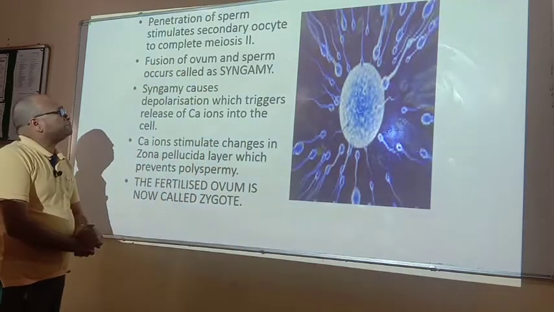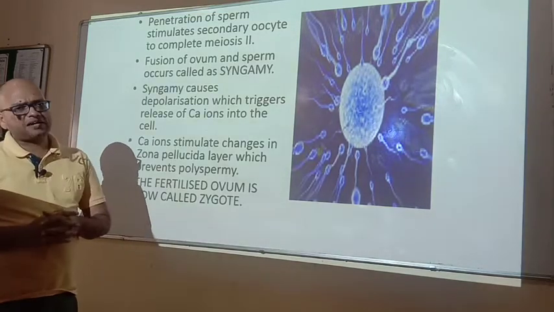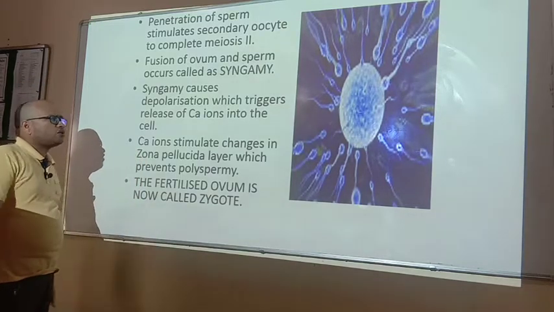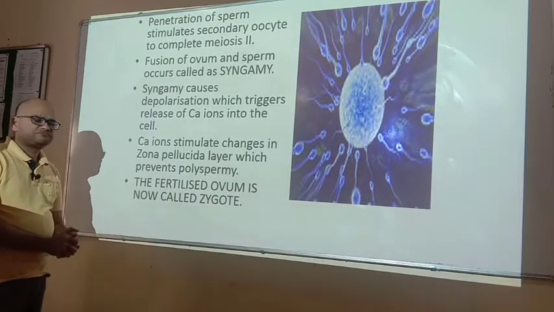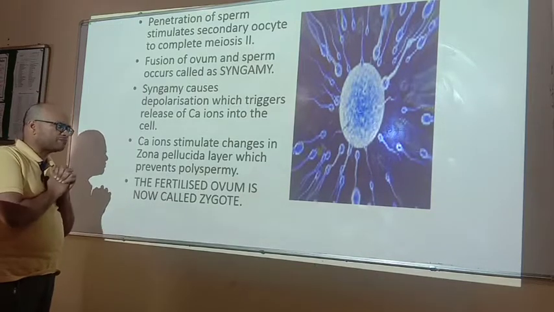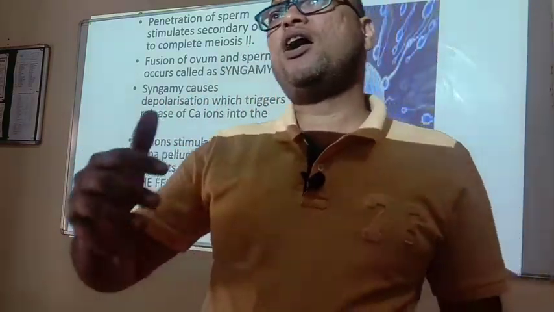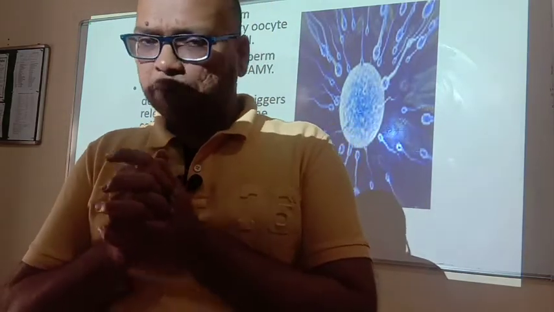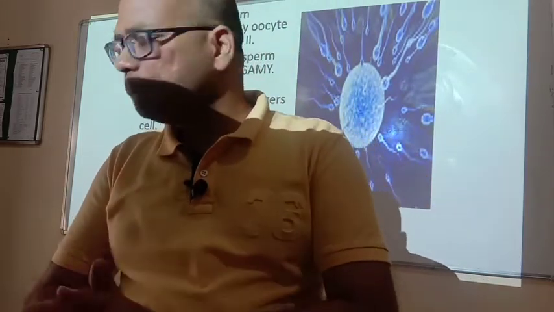Fusion of ovum and sperm is called syngamy. Syngamy means the true fertilization when the male gamete and female gamete really fuse together. Syngamy causes the depolarization, which triggers release of calcium ions into the cell, and the calcium ions stimulate changes in the zona pellucida layer, which prevents polyspermy. What is polyspermy? Polyspermy means the fusion of the male and female gamete along with more than one sperm. But it does not take place in the case of human reproduction,